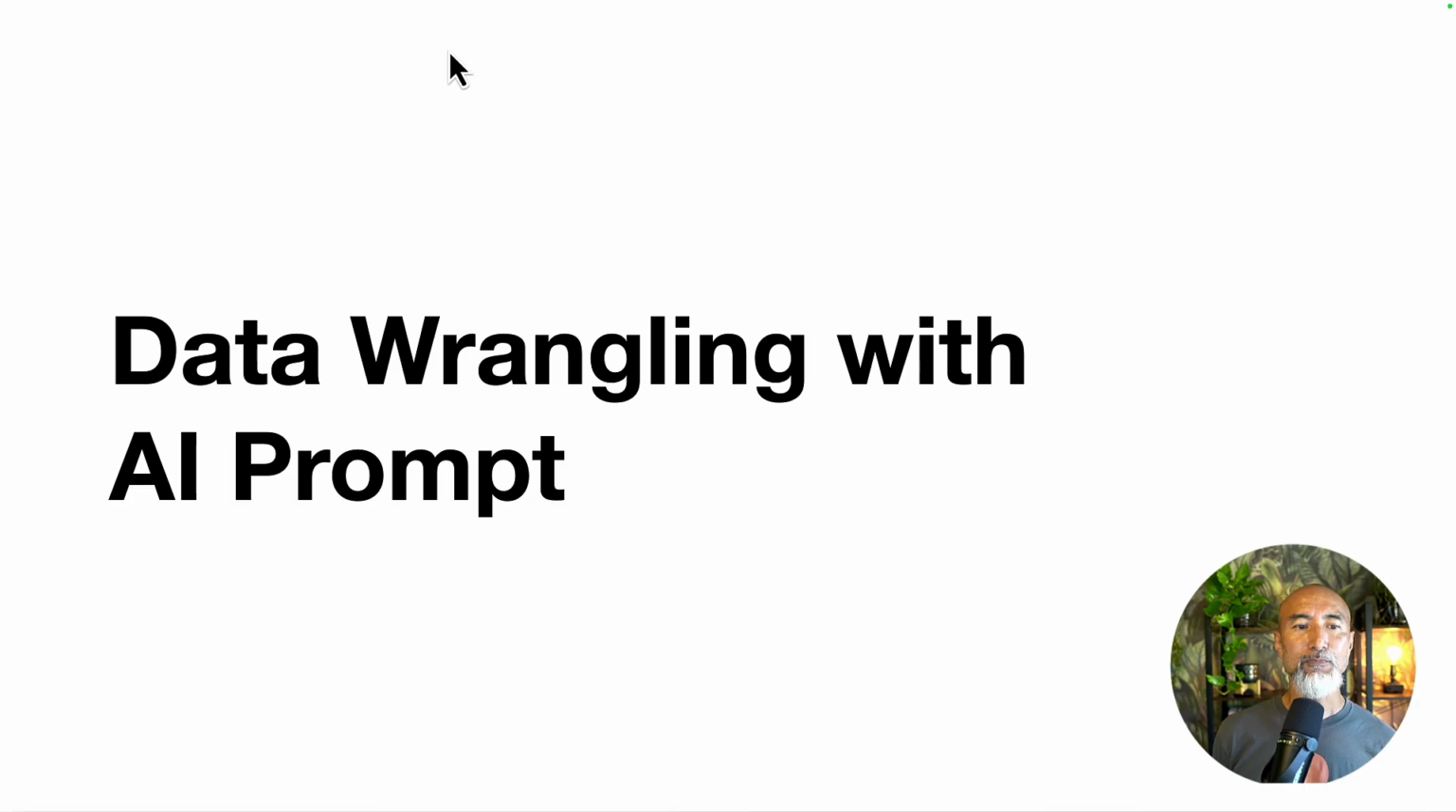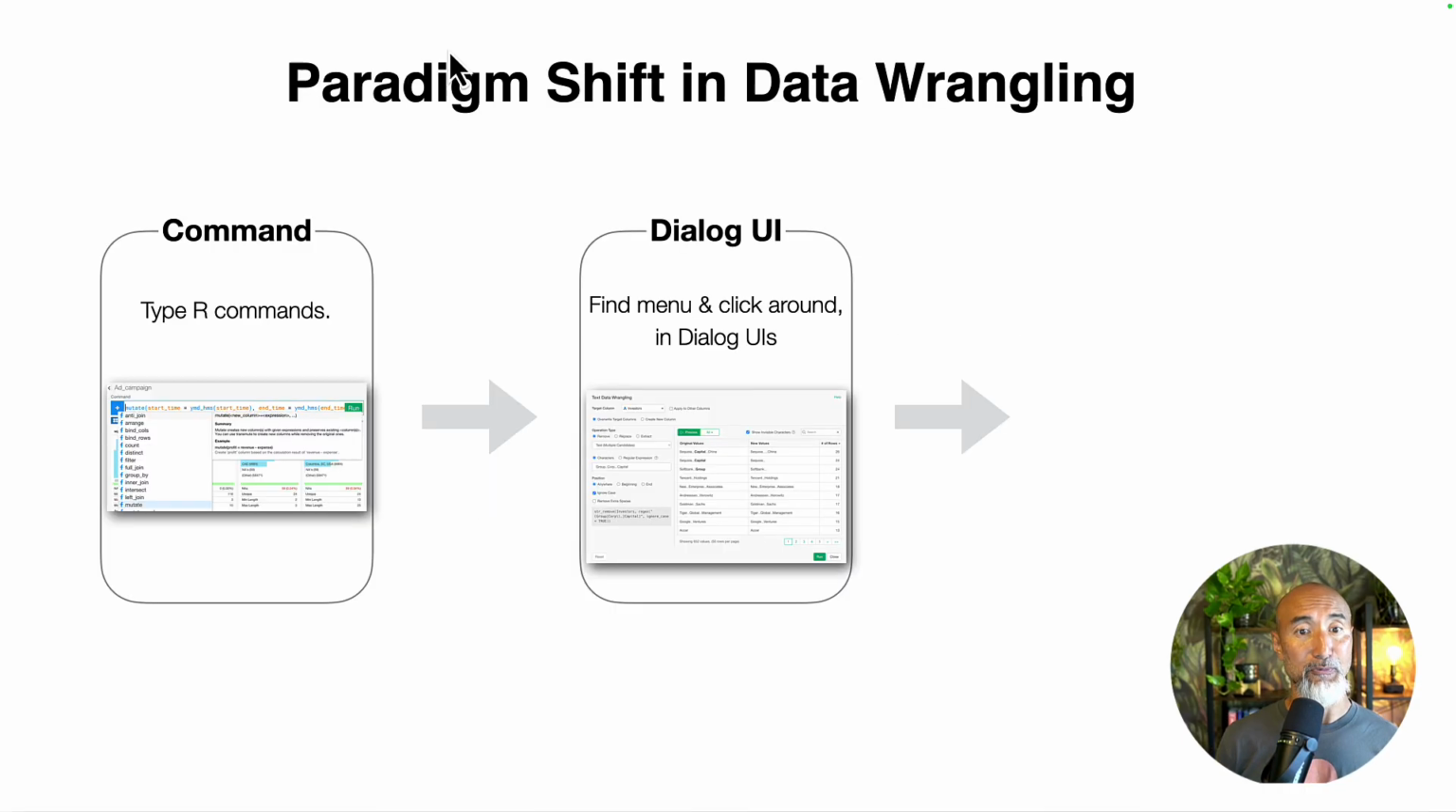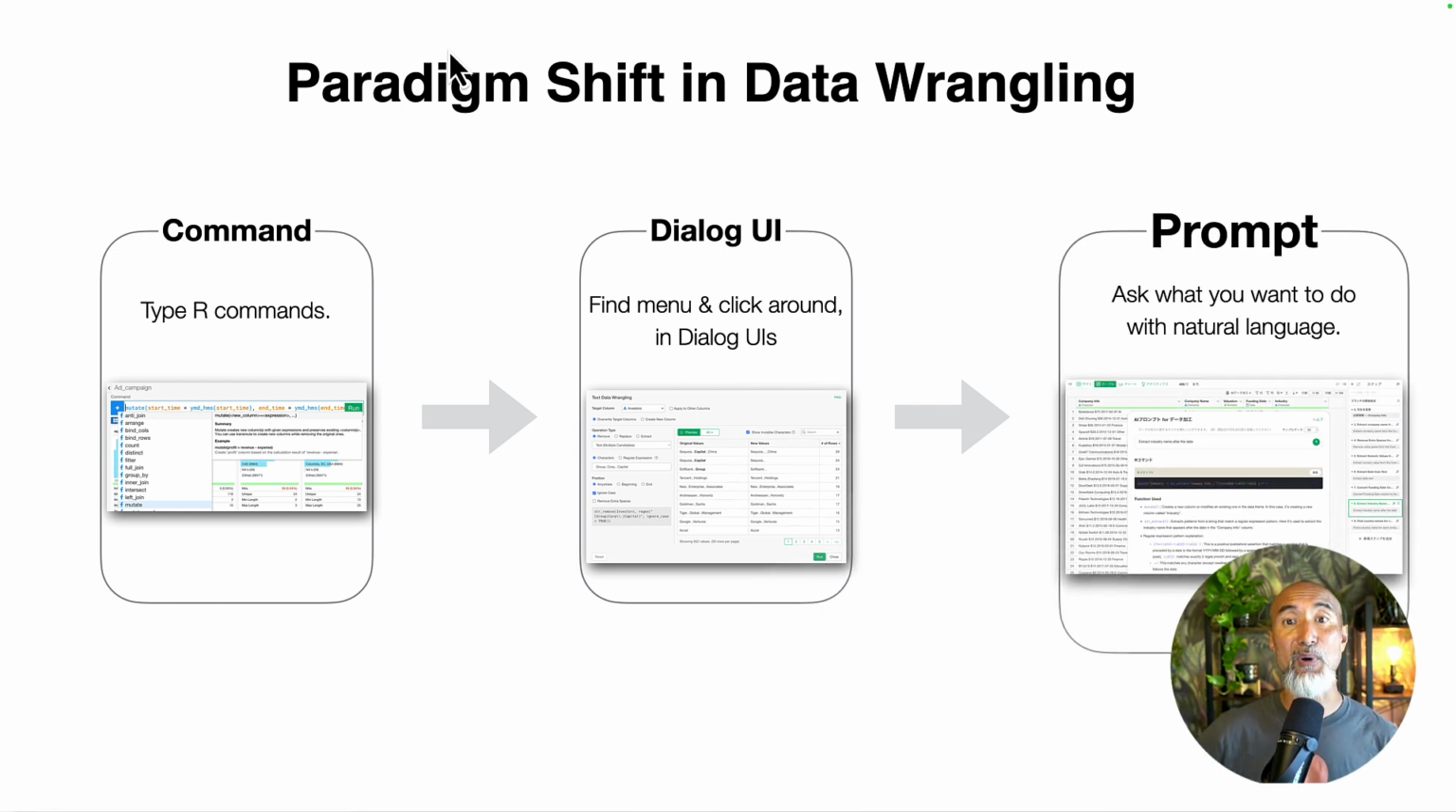How can we solve this problem? That's where the data wrangling with AI prompt feature in Exploratory comes in. With version 12, which we released a month ago, we changed the paradigm in data wrangling. It started with a command-driven, script or function-driven paradigm, then moved to a dialogue UI-based paradigm where you can click buttons and select from a drop-down list to get that data wrangling done.